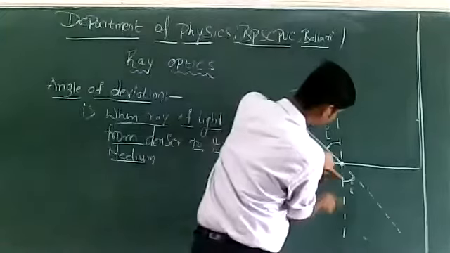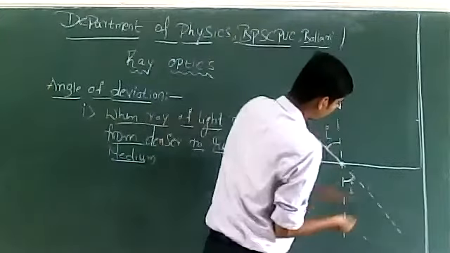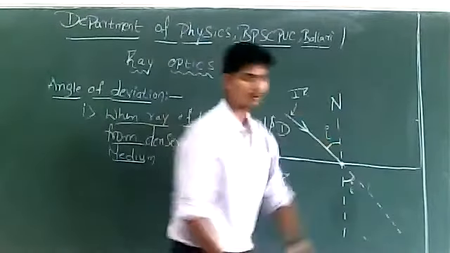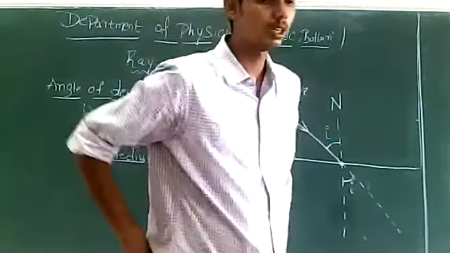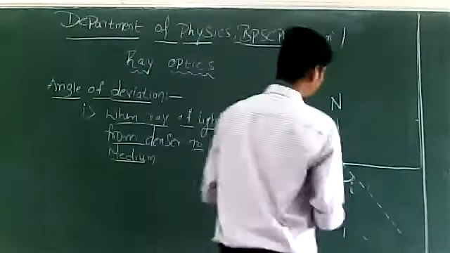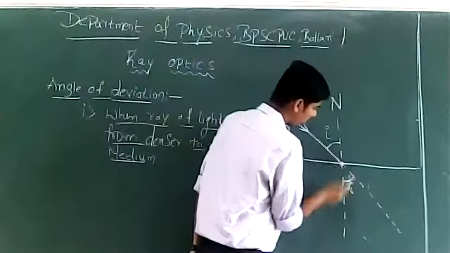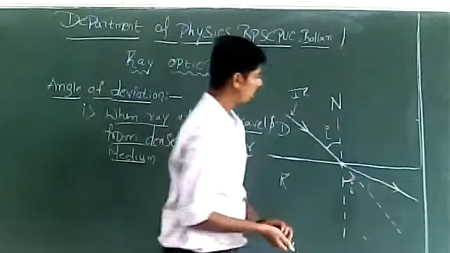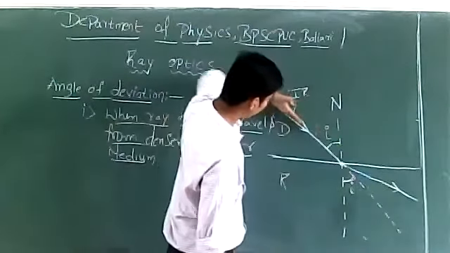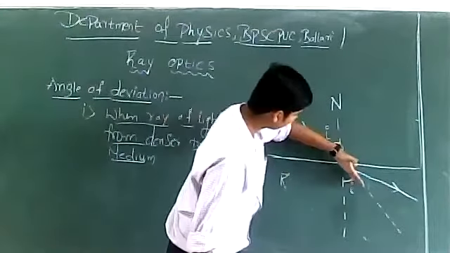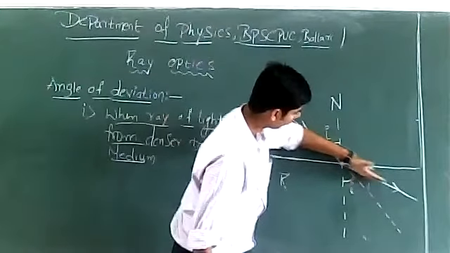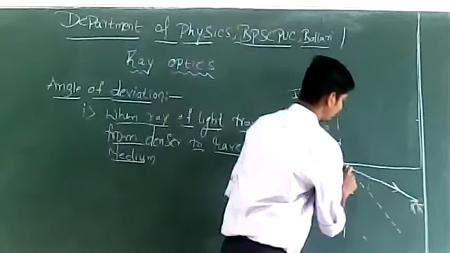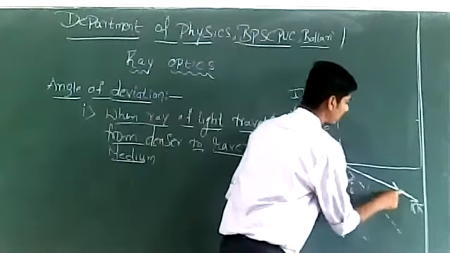This is normal. Whether the ray of light travels along the same path or it bends towards the normal or it bends away from the normal, it must bend away from the normal. So instead of passing straight along this path, the ray of light bends away from the normal and goes this way. This ray is called the refracted ray.